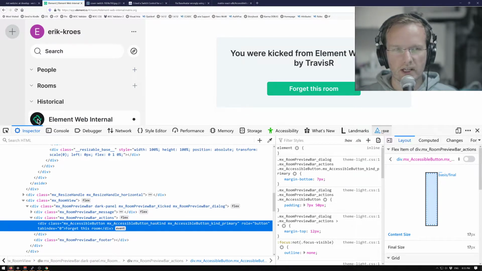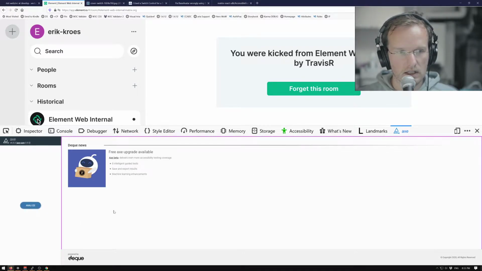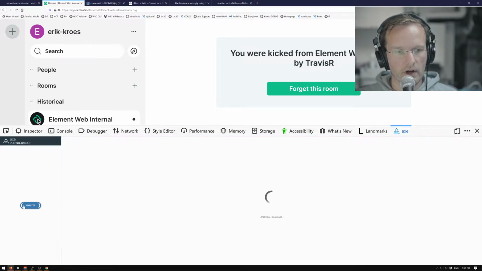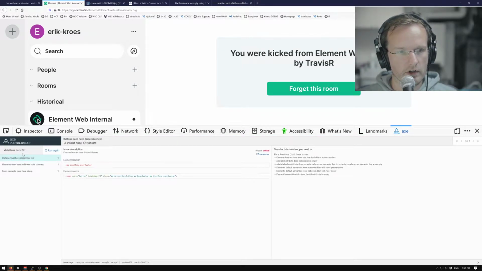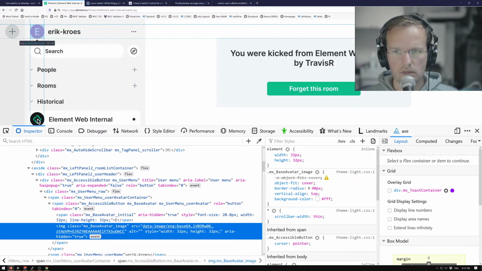So let's, for example, take Axe. I'm going to take the lazy route. Axe is an automated test that I like to run very often. It prides itself in having no false positives. So everything it finds, and violations found, 3. Can I not zoom this in? Oh, this is not very good for the stream. It says it has 3 violations. Buttons must have discernible text, and it says this about user avatar. Well, that's good because it's going to be fixed anyway.